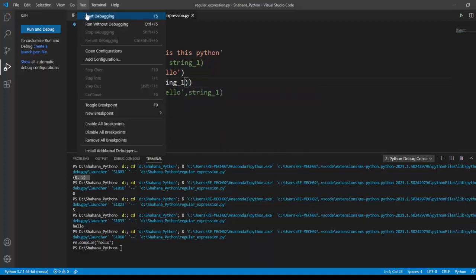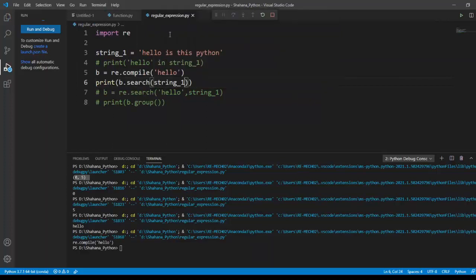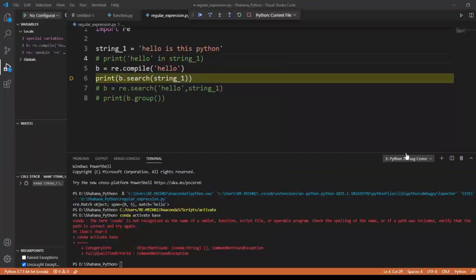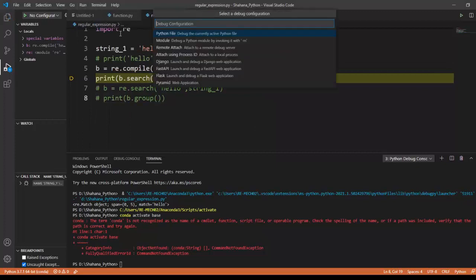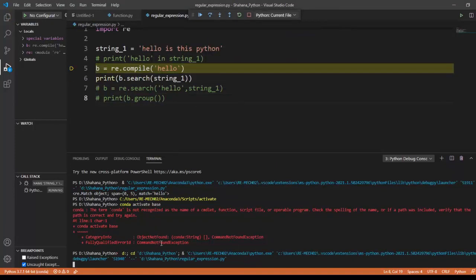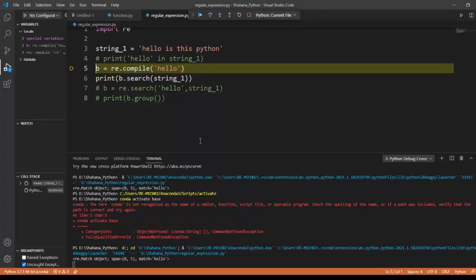Okay, I'm running this code. I'm running this code once again. It gives me an object like this.